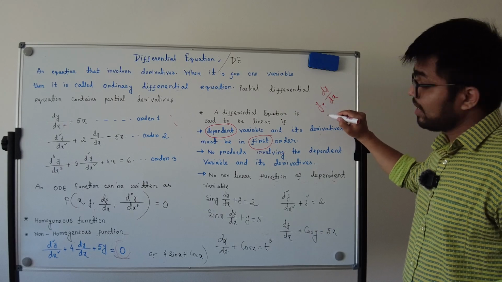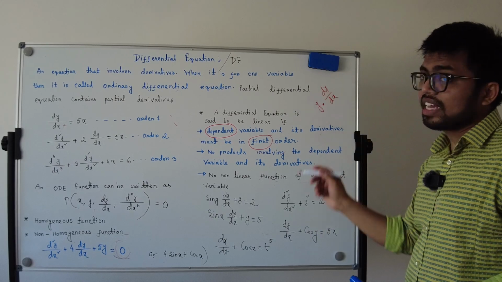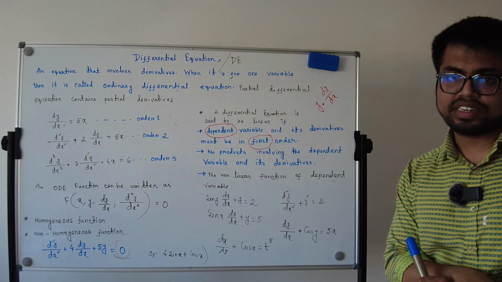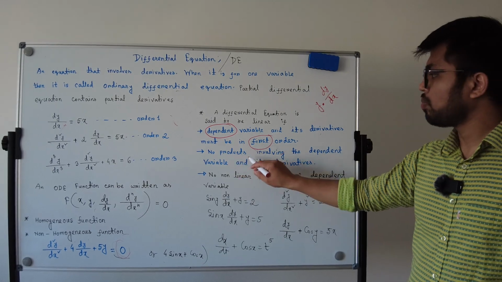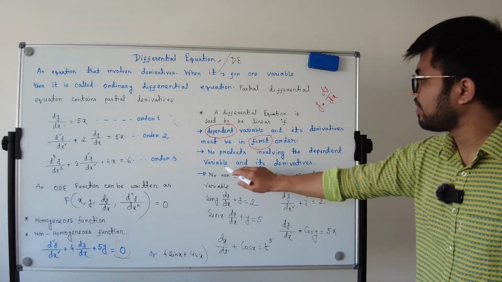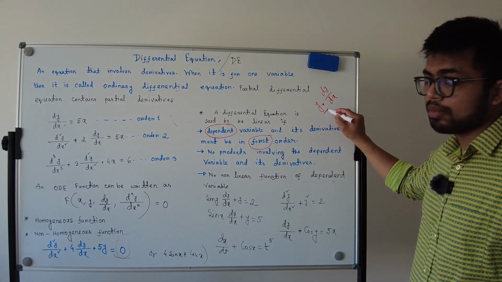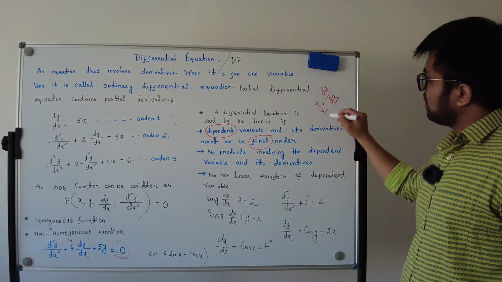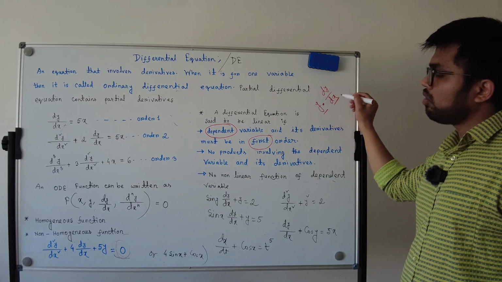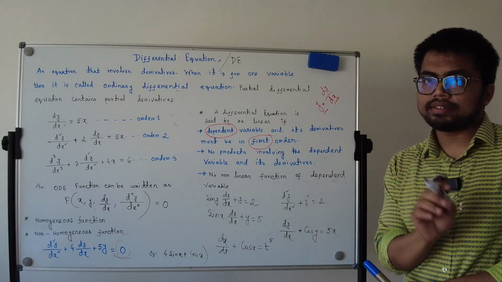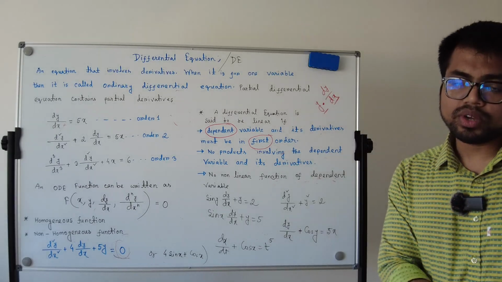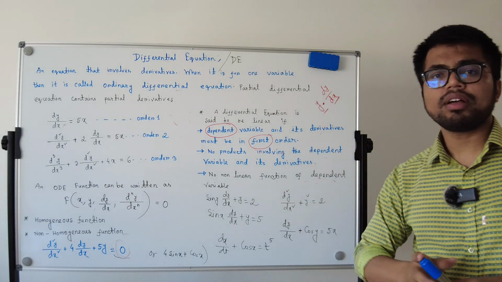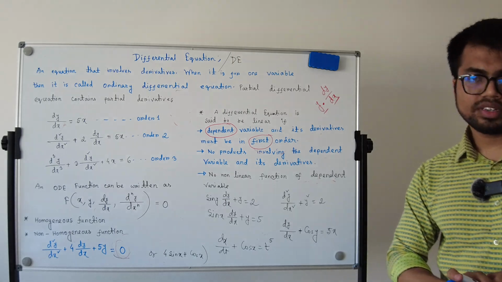If a product exists in a differential equation, then we can't say it's a linear differential equation, because no products involving the dependent variable and its derivative, that means y into dy by dx. If it exists in a differential equation, then it's not a linear differential equation, it will be a non-linear differential equation.